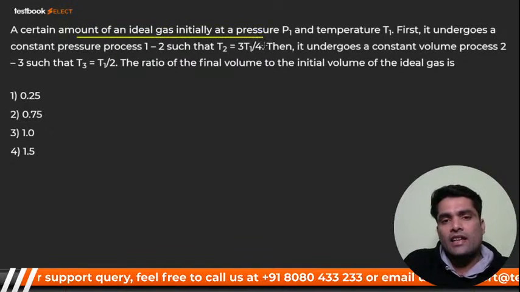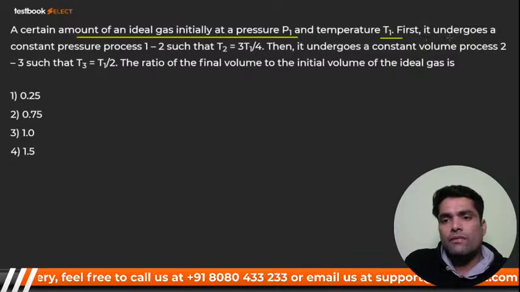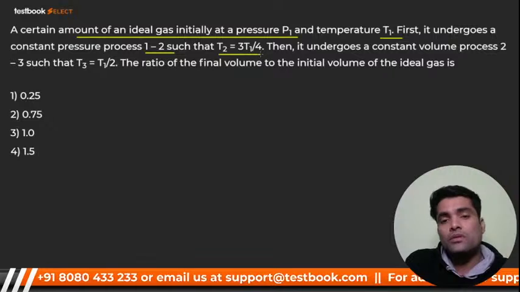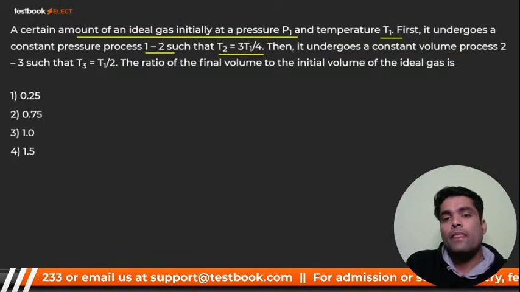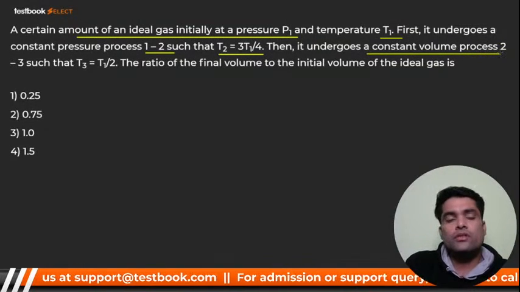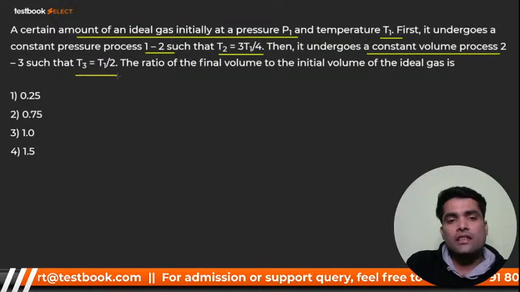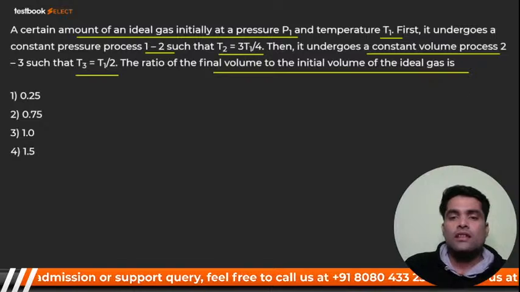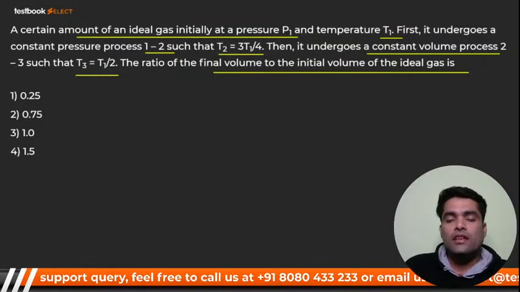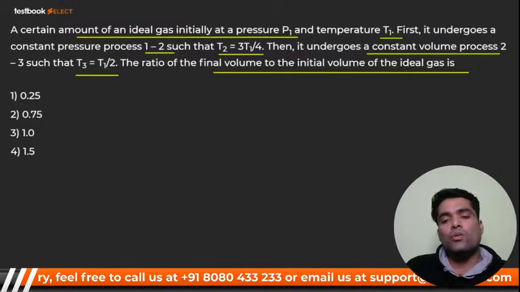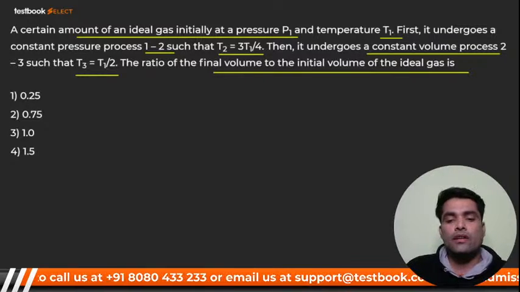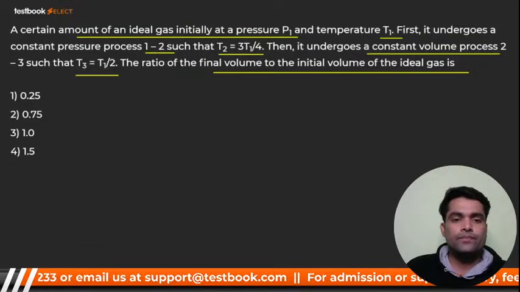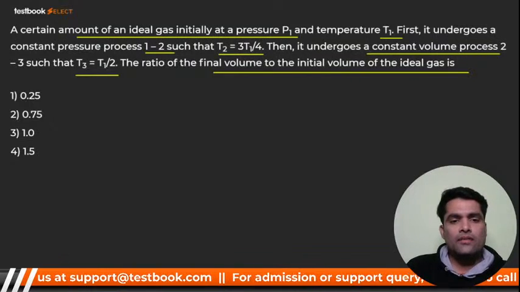A certain amount of an ideal gas is initially at pressure P1, temperature T1. First, it undergoes a constant pressure process, that is 1 to 2, such that T2 is equal to 3 times T1 by 4. It then undergoes a constant volume process 2 to 3, such that T3 is equal to this much. Find the ratio of final volume to the initial volume of the ideal gas. That is simply what you have to do in this question. You require rearrangement. If you do the rearrangement, you'll get each and everything, you will find out everything. Okay. So my dear, can we go ahead? Shall we move ahead?